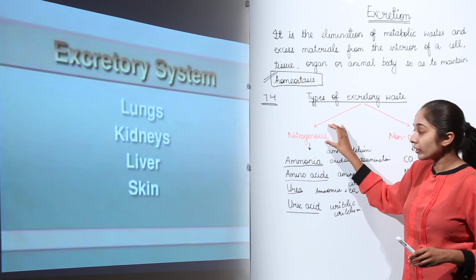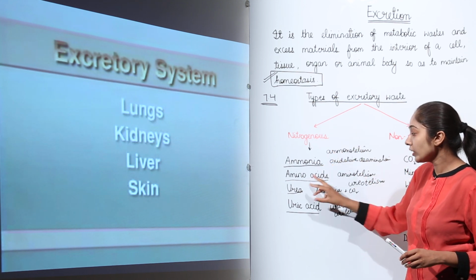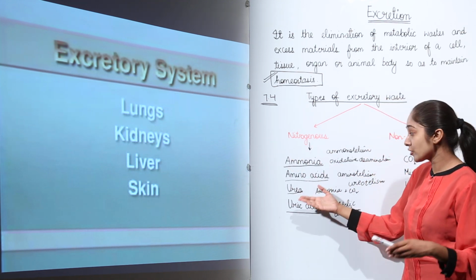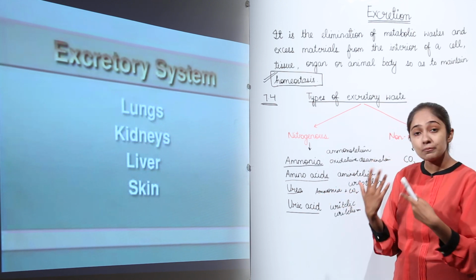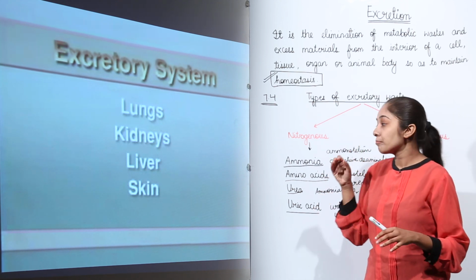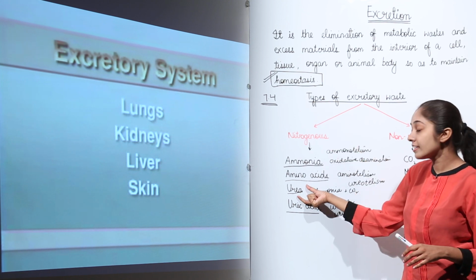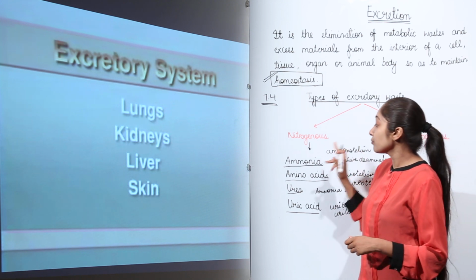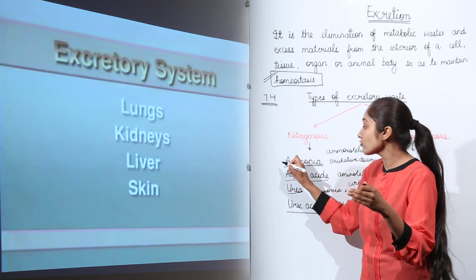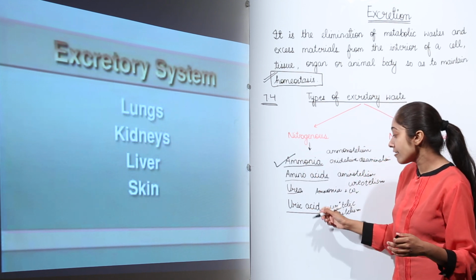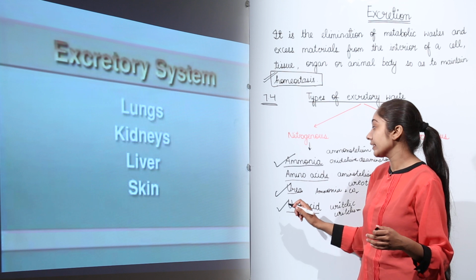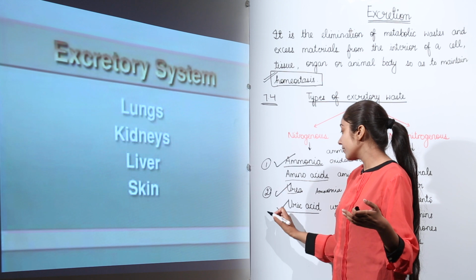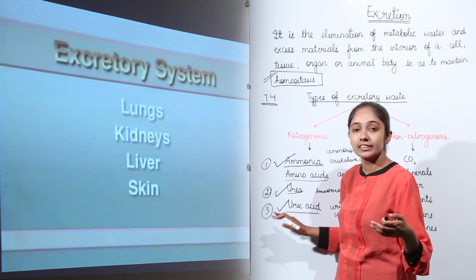Now remember, the nitrogenous waste products are ammonia, amino acids, urea and uric acid. Depending on different organisms, the waste products can be like this. For example, in vertebrates and some invertebrates, the major excretory nitrogenous waste is urea. If you talk about the most toxic nitrogenous waste, it is ammonia. Then we have urea, and then uric acid, which is least toxic.